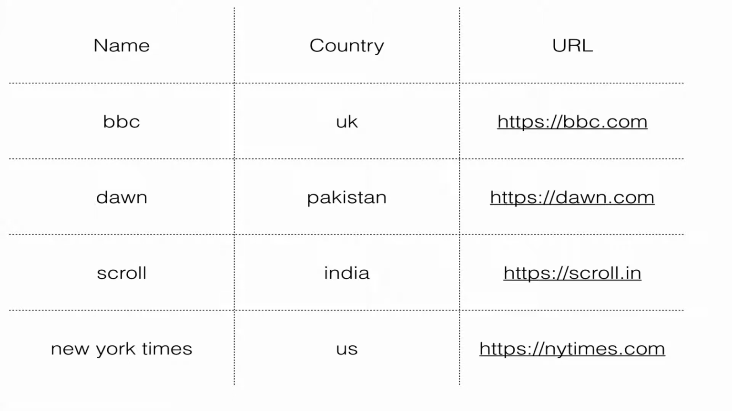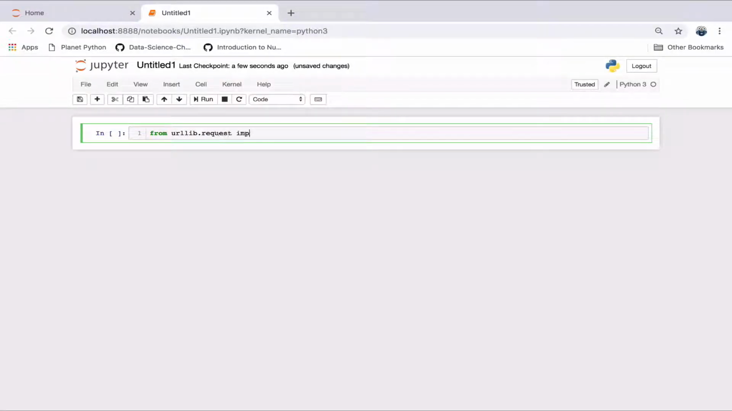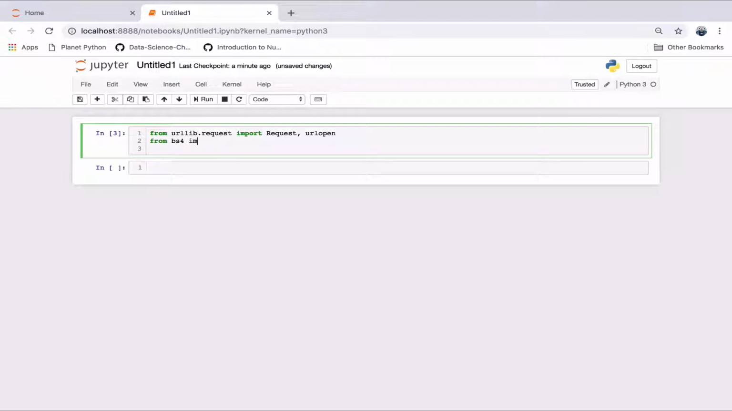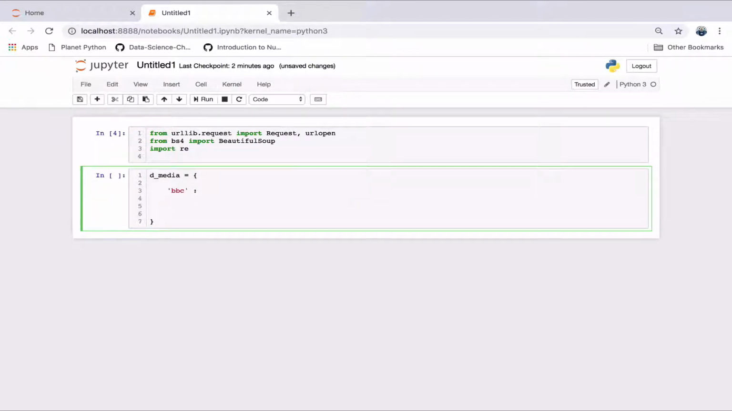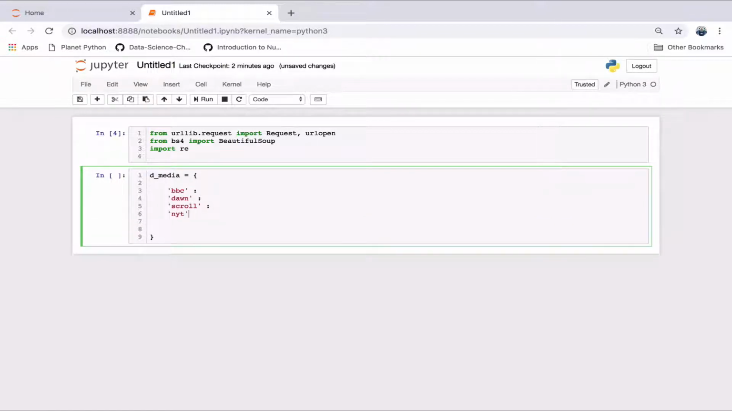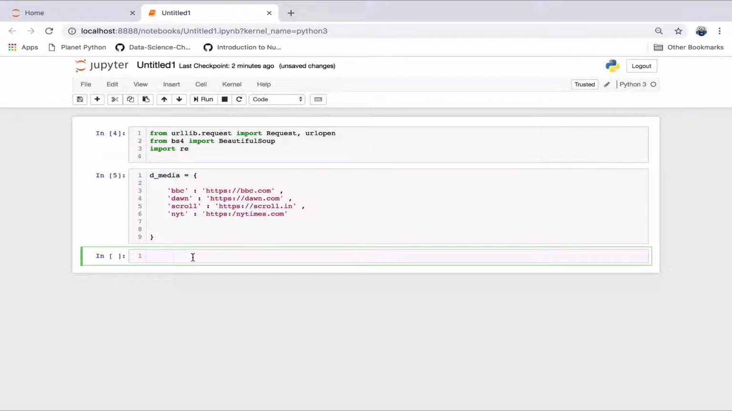Now let's create a new Jupyter notebook and import the necessary packages. urllib, Beautiful Soup and the regex package. Now we will capture our website information in a dictionary. The key will be the name of the media company and the value will be the URL like so. Let's just print out the contents for good measure.